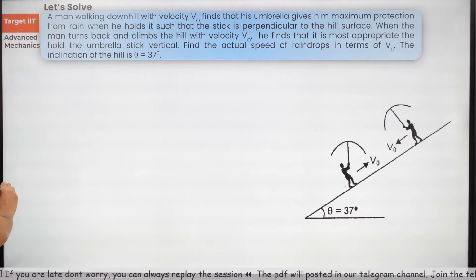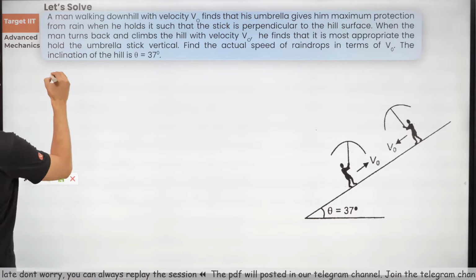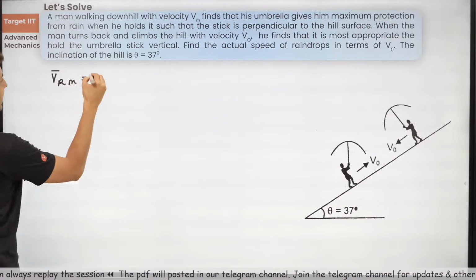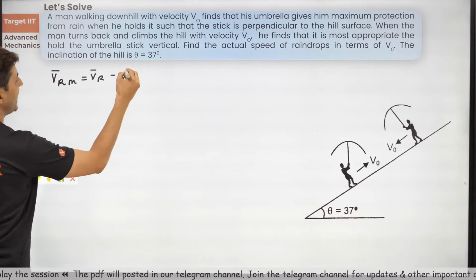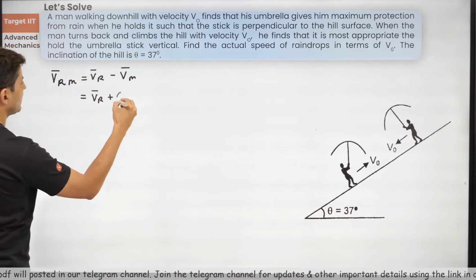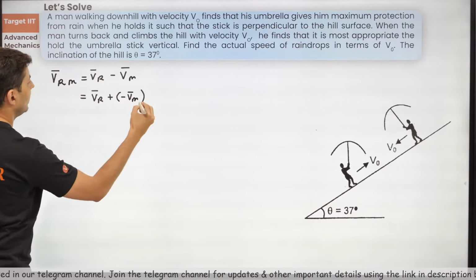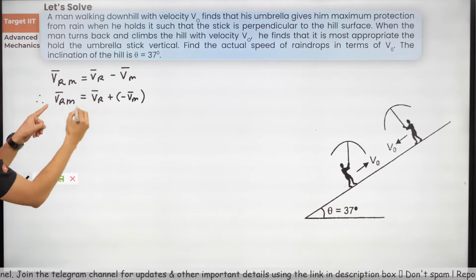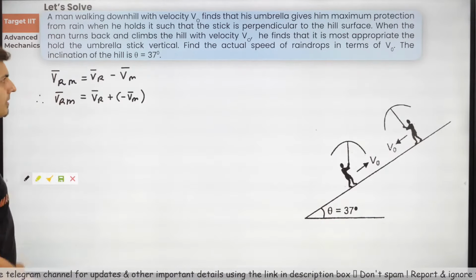First of all, you should know that this equation always holds true. Velocity of rain with respect to man is velocity of the rain minus velocity of the man, which is velocity of the rain plus negative of the velocity of the man. This is your standard equation which you should always use, and first keep this aside.